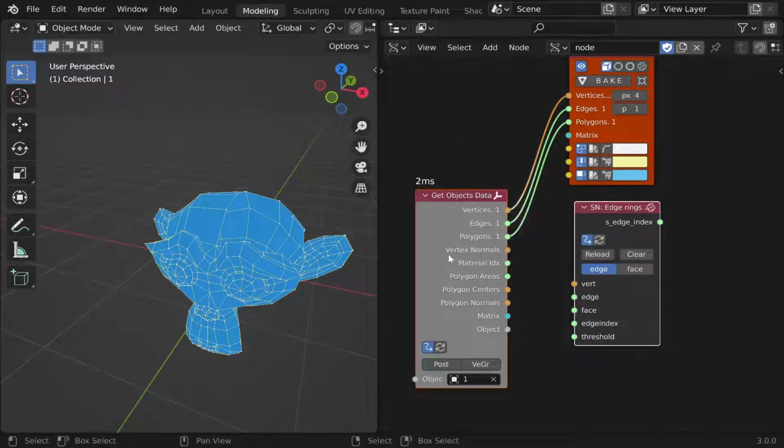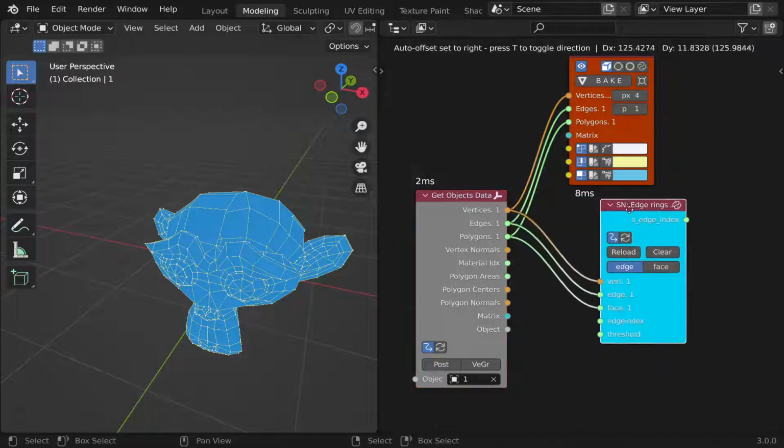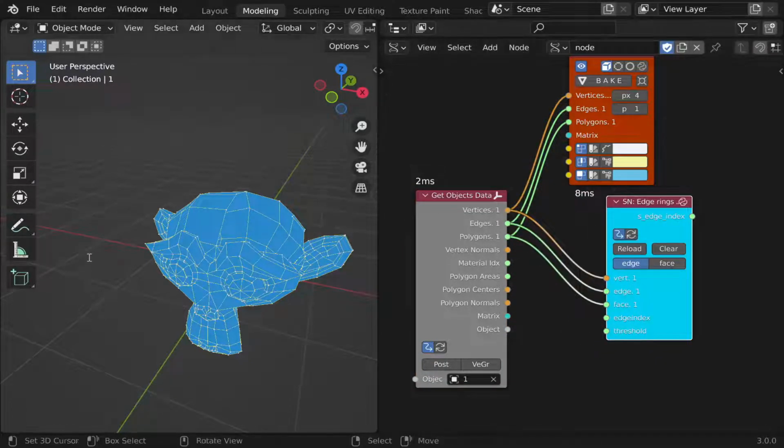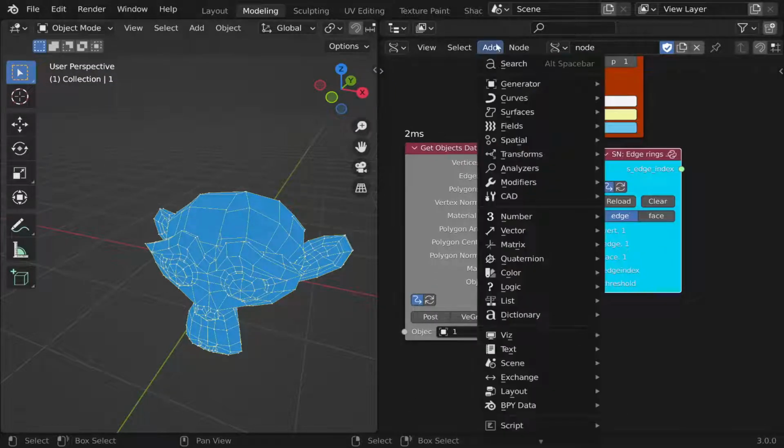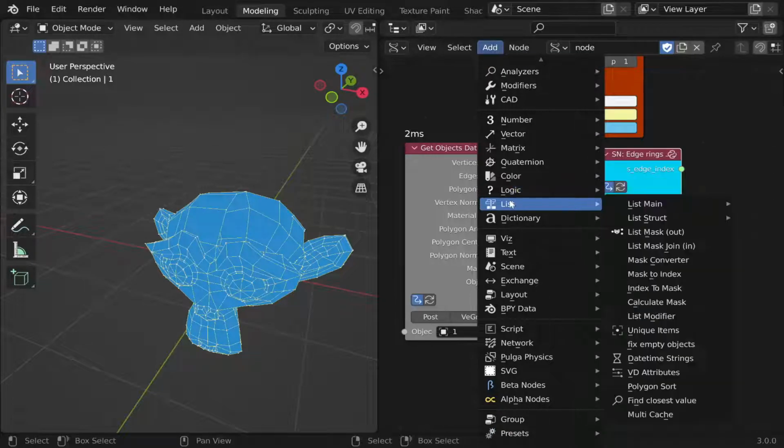First, the node needs the base geometry data as input. Then, use the list input to enter the specified edge index.